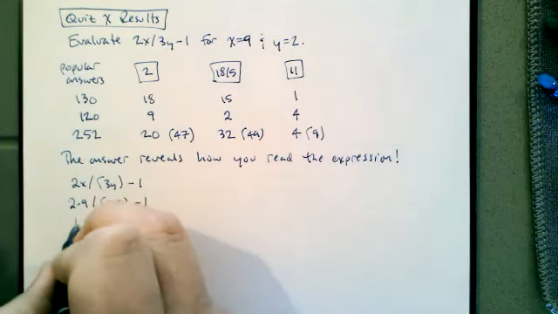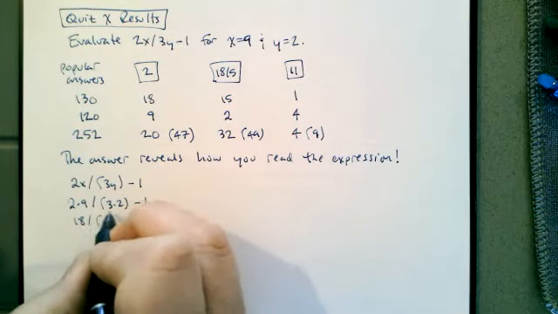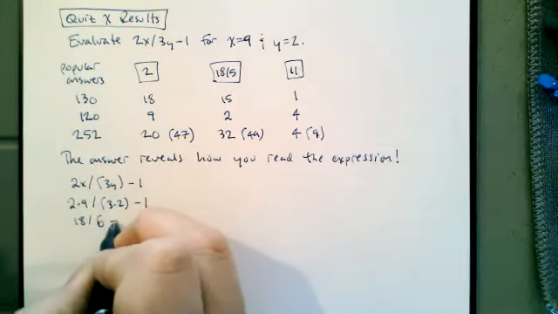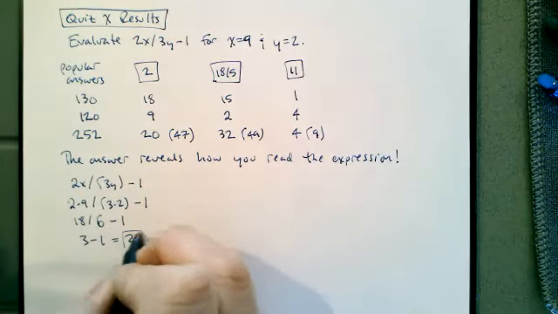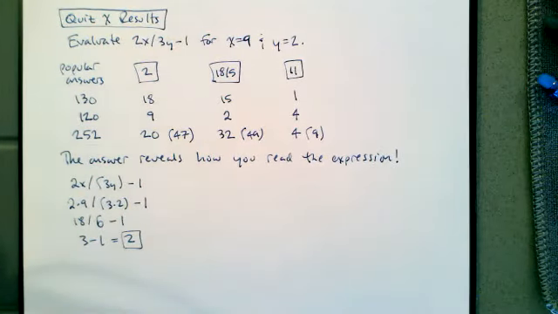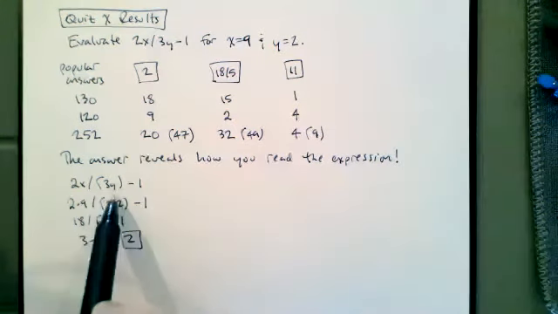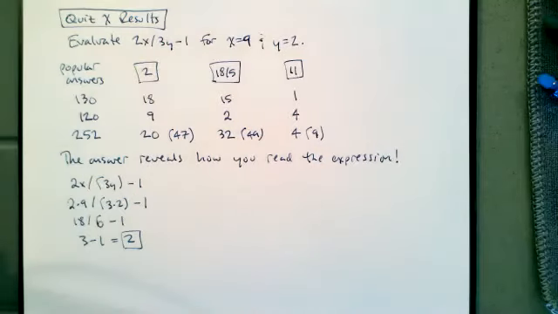2 times 9 is 18. 3 times 2 is 6. 18 divided by 6 is 3, minus 1 is 2. So if you wrote 2, this is how you were reading the answer. You put the 3 and the y together in your mind, but you kept the 1 separate. You said, well, multiplication and division stops at terms, so I'm going to do the minus 1 last. I'm going to take care of multiplication and division left to right, except the 3y is in parentheses.